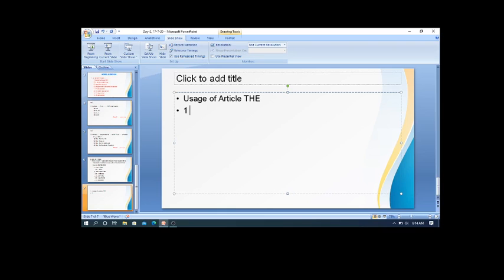You see, generally we say sun, moon, earth. What is the article we use before these nouns? Yes, the sun. Moon, the moon.